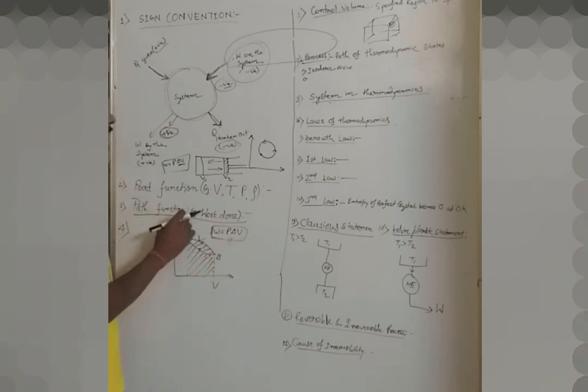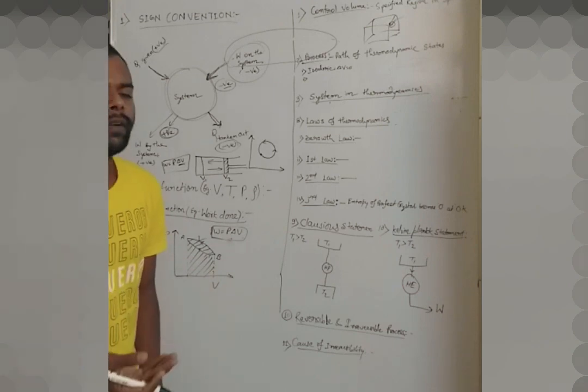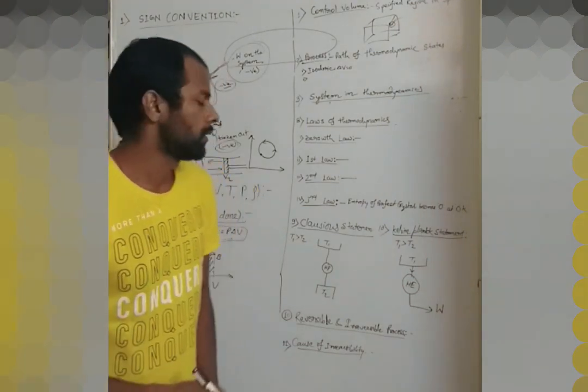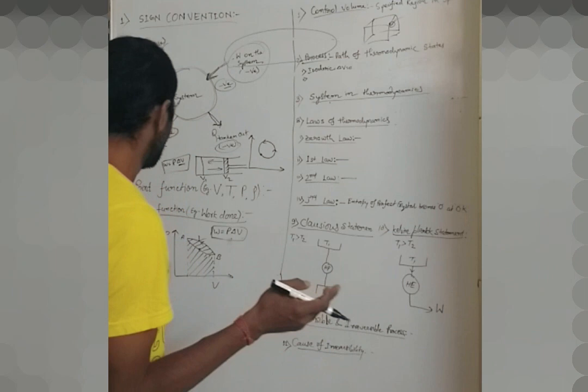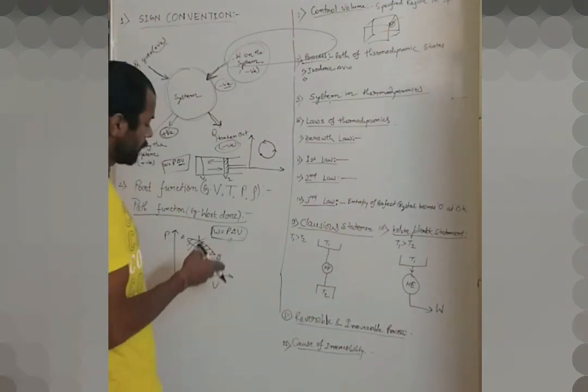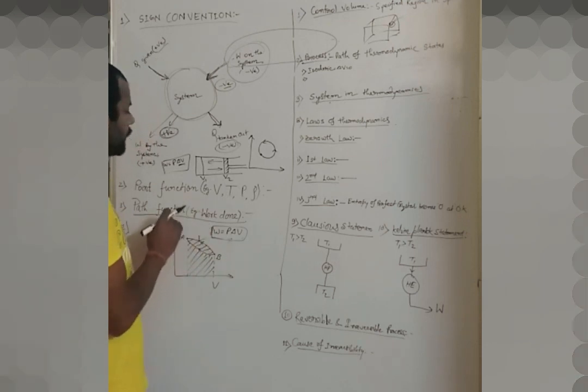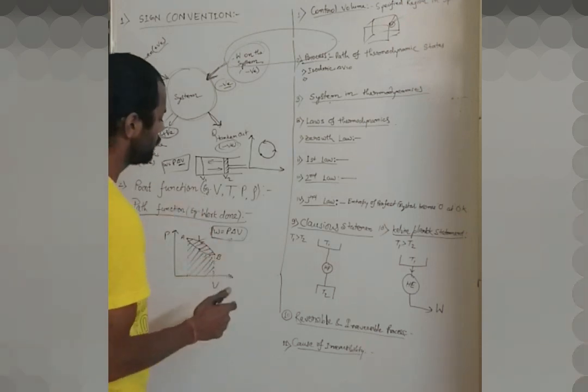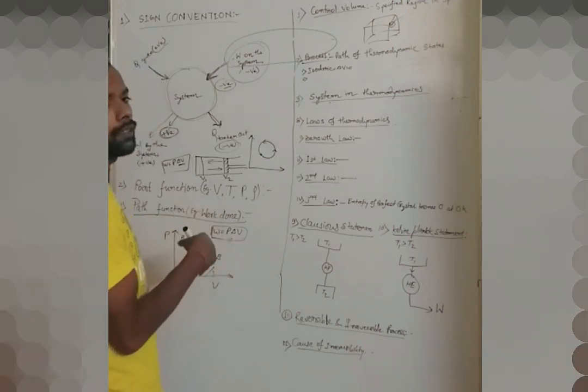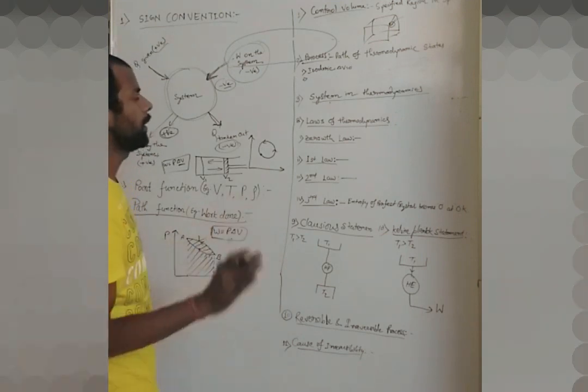So path function depends on the path followed by the process, that is, through which path the process is occurring. Okay, so this is how point function and path function vary. Point function only depends on the point, does not depend on the path.